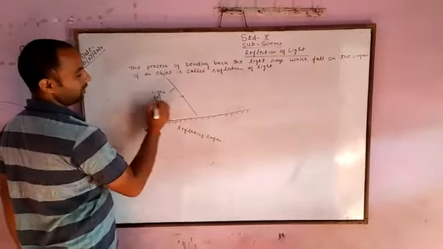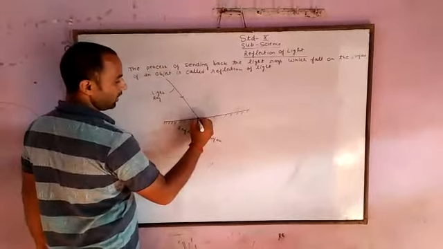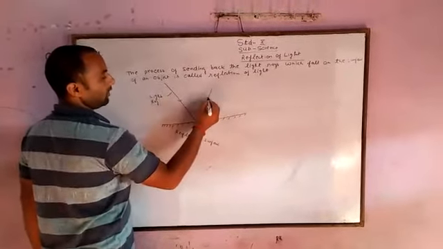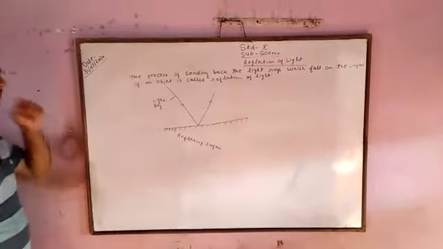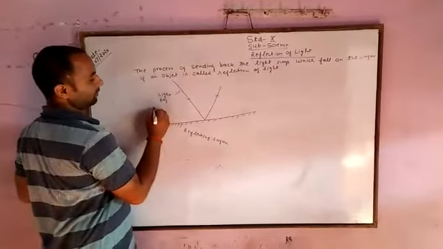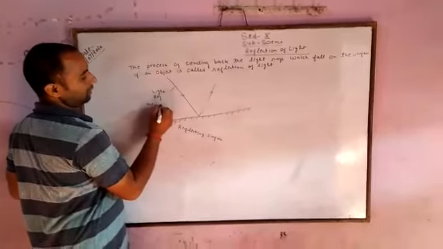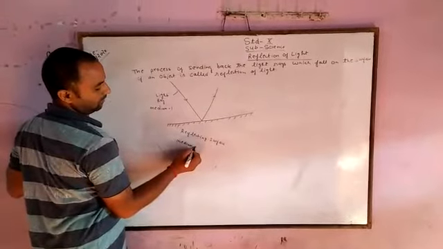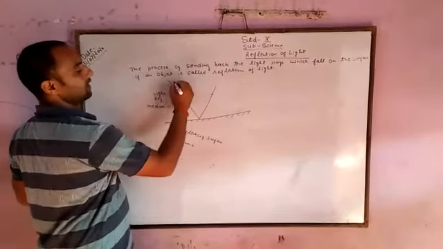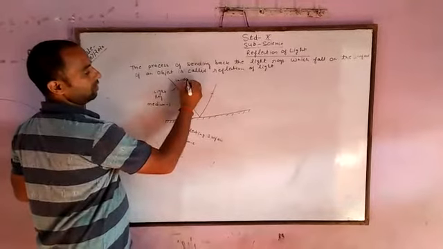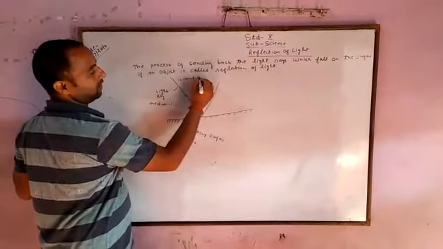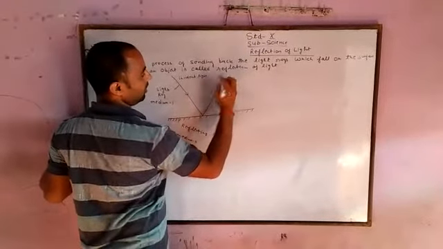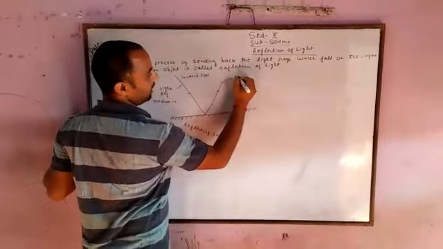If any light ray is falling on the reflecting surface and this light is bouncing back in the same medium, if this is medium number 1 and this is medium number 2, this is the incident light ray. This is called the incident light ray. And this ray reflected back is called the reflected light ray.